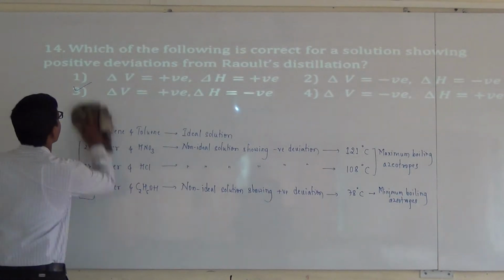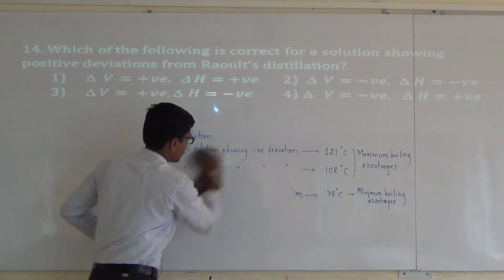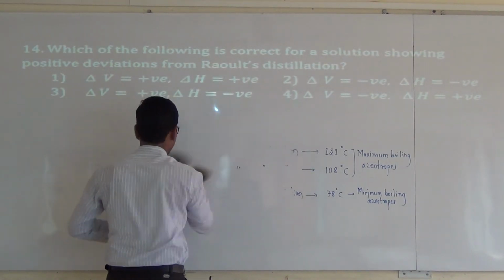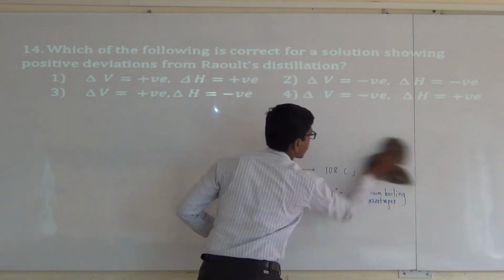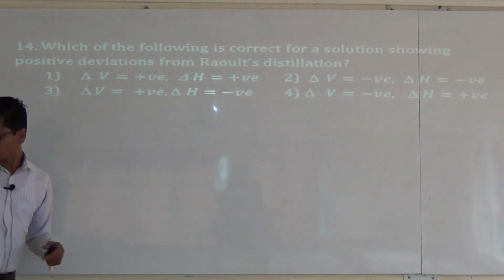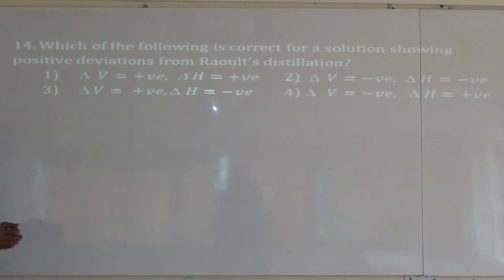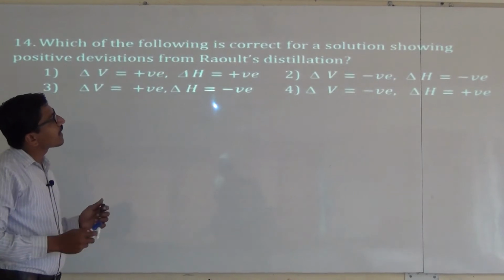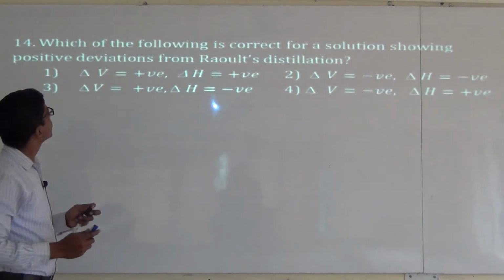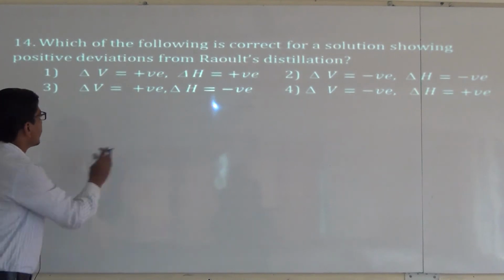Next question is, which of the following is correct for a solution showing positive deviation from Raoult's law?